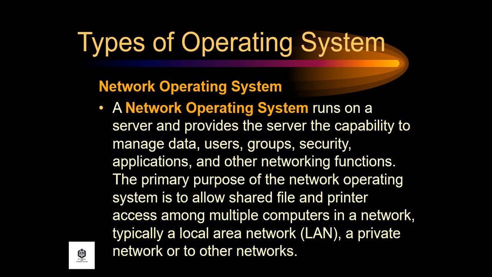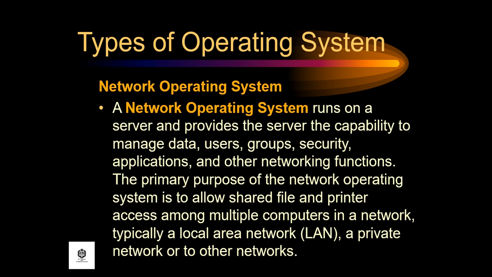Another type is the network operating system. A network operating system runs on a server and provides the server the capability to manage data, users, groups, security, applications, and other networking functions.